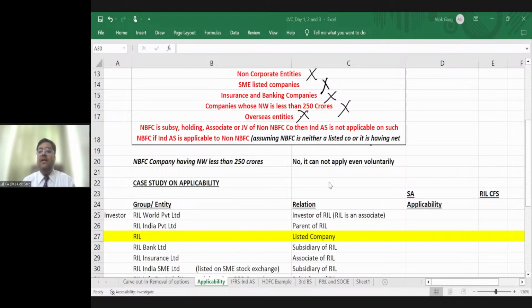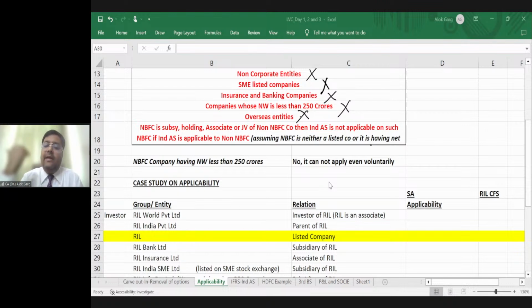Are these insurance and banking companies required to comply with additional compliance instead of IFRS? Mansha, very good question you have asked. These banking companies are submitting pro forma Ind AS financial statements to RBI, right? On a half yearly basis. It is not for public purposes, but only for the consumption of RBI. So they are just making these banks ready.